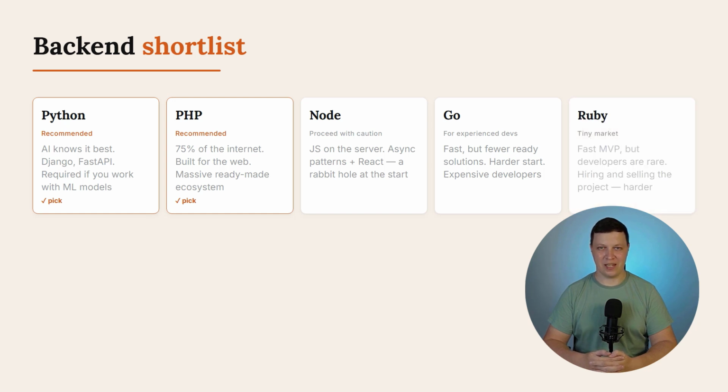Ruby on Rails. Legendary for speed at launch. True, Rails lets you build an MVP fast, but the Ruby developer market is tiny. If you need support or a hire later, you'll be searching a long time. Ruby ranks near the bottom of most surveys.